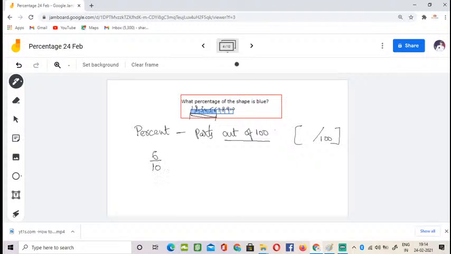We know that percent means parts out of 100, so the denominator must always be 100. Here I have only 10 parts, not 100 sections. Only 6 out of 10 are filled with blue color, but the denominator must be 100.